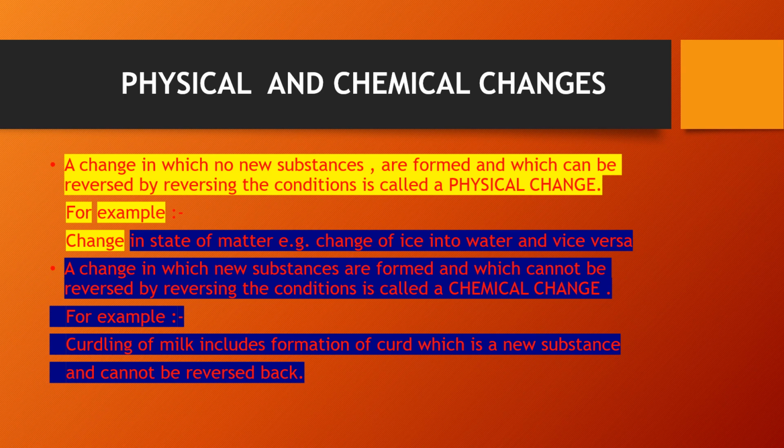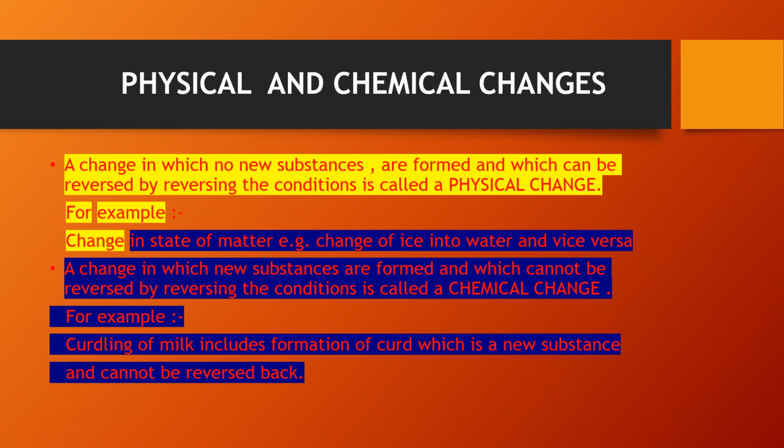A change in which no new substances are formed and which can be reversed by reversing the conditions is called a physical change. For example, changes in state of matter. For example, change of ice into water and vice versa. Those are the examples of physical change.